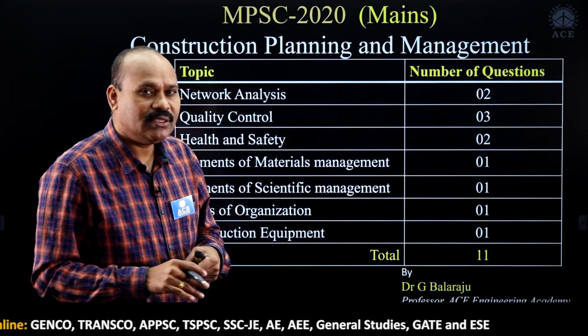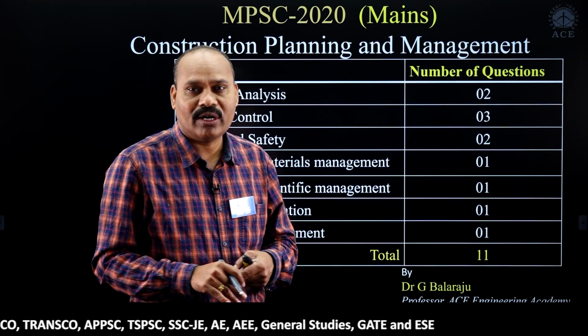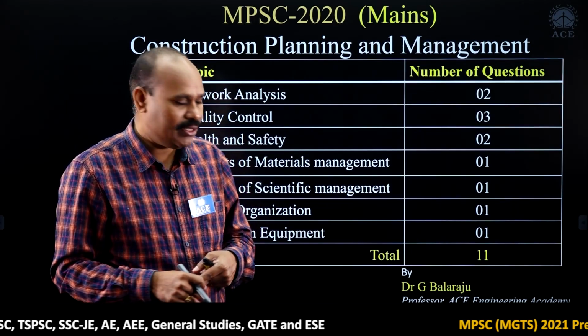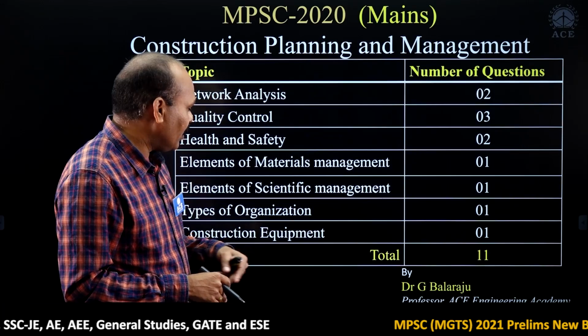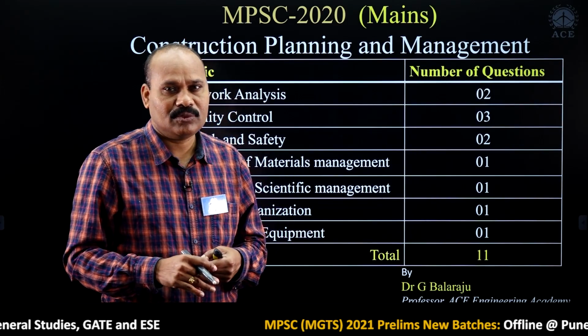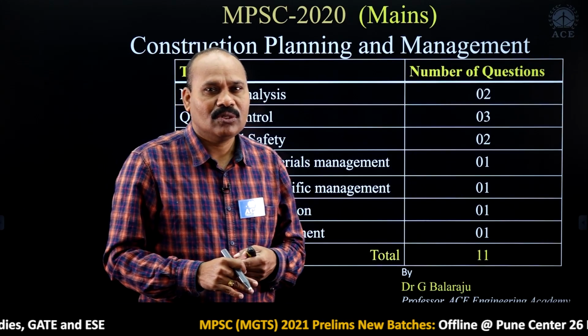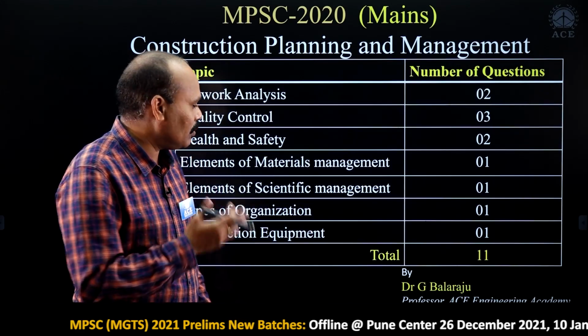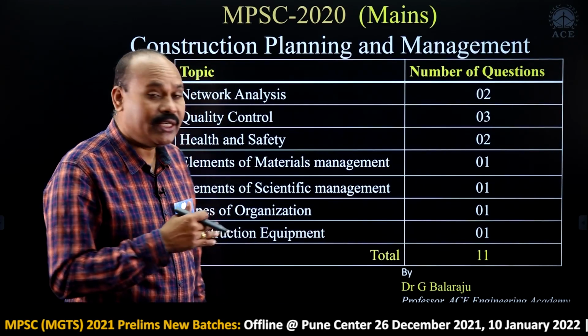And types of organization. There was a question from line organization: what are the main features of line organization? And finally, construction equipment. This question related to cranes. Different cranes were given, so which is suitable for a high-rise building? One question from that. Just let us have the details.